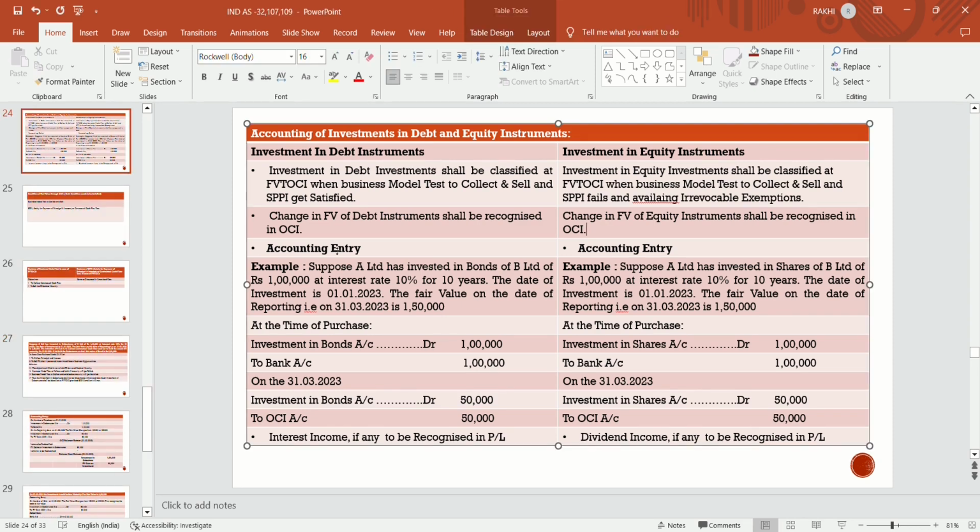Accounting treatment will be the same as that of the bond. At the time of purchase you will make the entry, investment in shares account debit to bank, and at the time of reporting if there is a change it should be recognized through OCI, and if any income is there, like dividend income, it should be recognized.